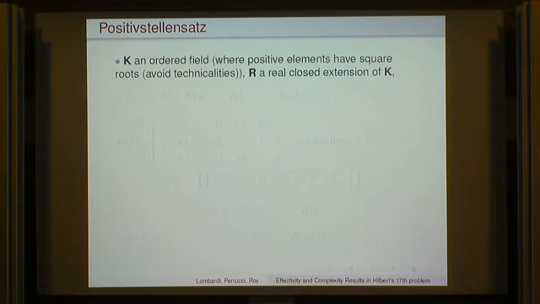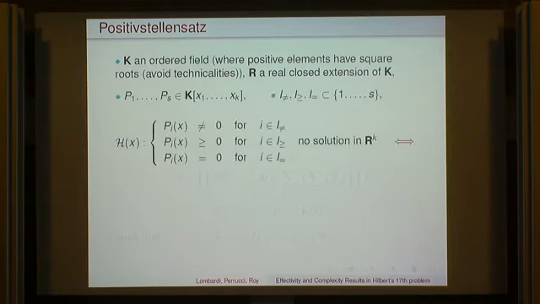And we take a real closed extension of this ordered field. We want some algebraic certificate for the fact that a system of sign conditions, where some polynomials are not zero, some are non-negative, and some are zero, has no solution in R^k.